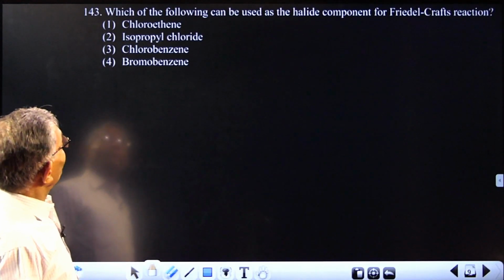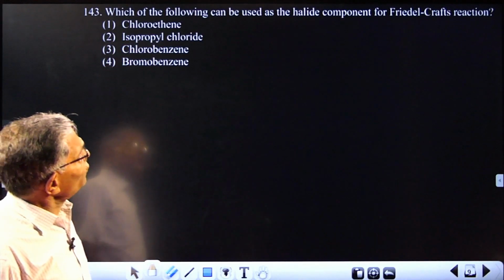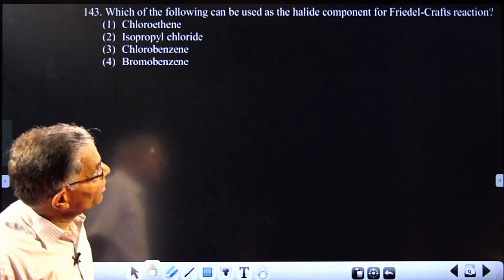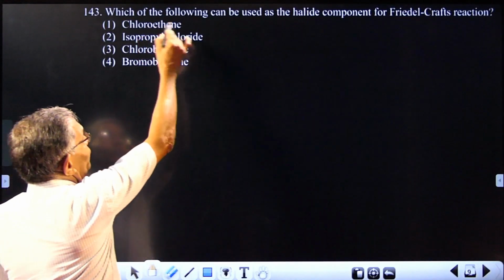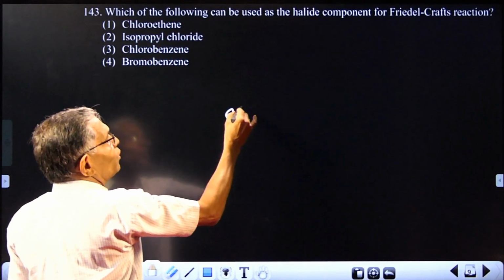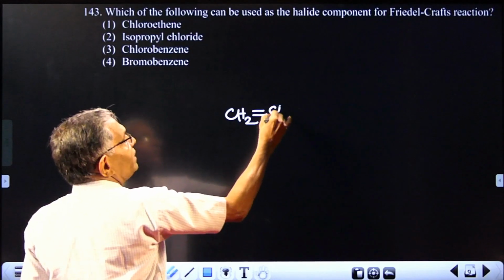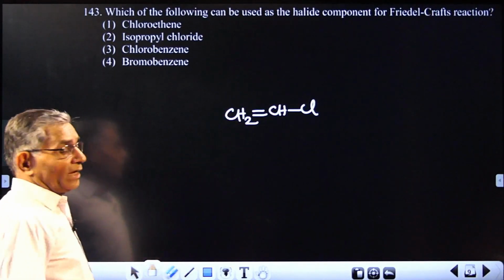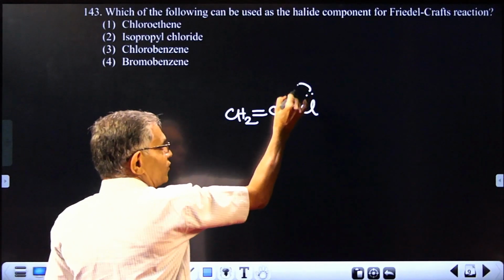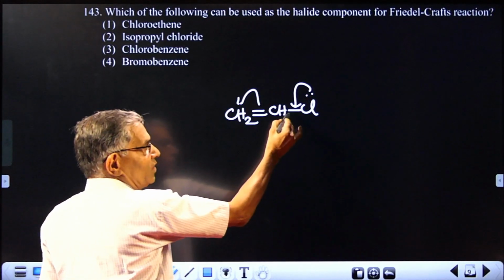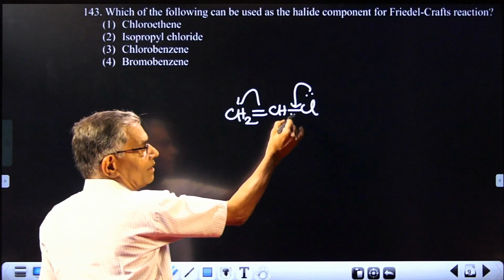Next question. Very simple. Which of the following can be used as the halide component for the Friedel-Crafts reaction? You know, chloroethene. Chloroethene is CH2=CHCl. It is vinyl chloride. You know, in vinyl chloride, due to resonance, this C-Cl bond has double bond character.